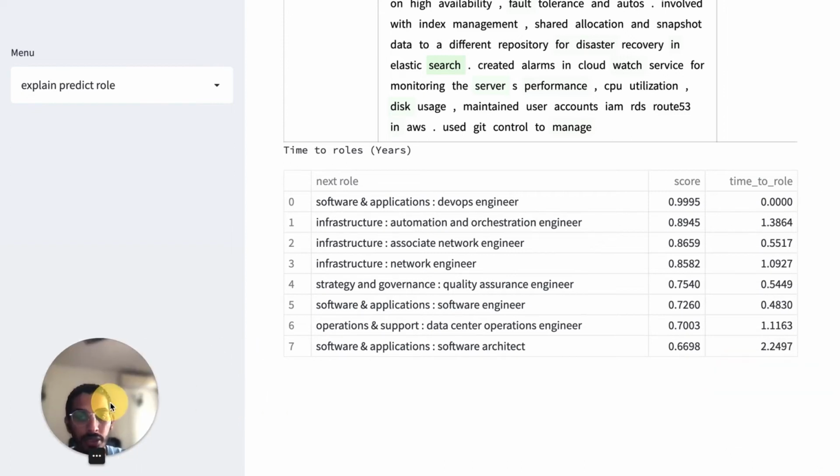If you want to see how much time it will take for the candidate to become associate network engineer, approximately 5 months. For him to become network engineer, 1 year. Quality assurance, 5 months. Software engineer, approximately 5 months. Data center operation engineer, 1 year. To become software architect, this candidate will take approximately 2 years.